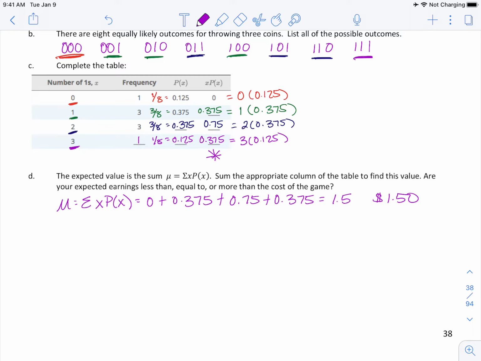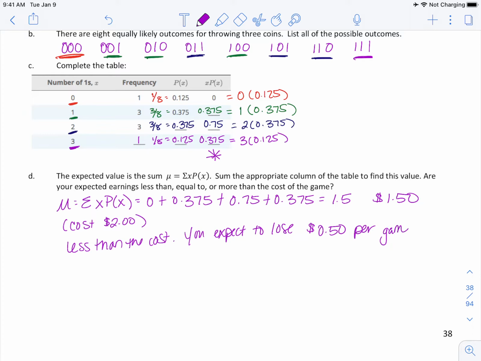Are your expected earnings less than, equal to, or more than the cost of the game? So if you recall, the cost was $2. So this is less than the cost. So in other words, you expect to lose 50 cents per game. In other words, the carnival makes money.